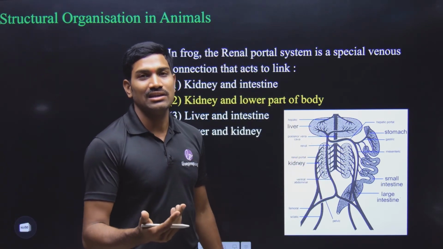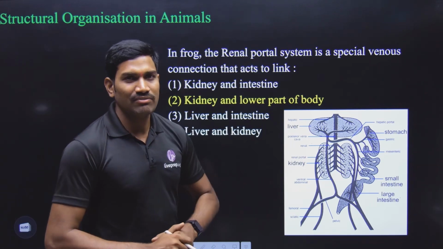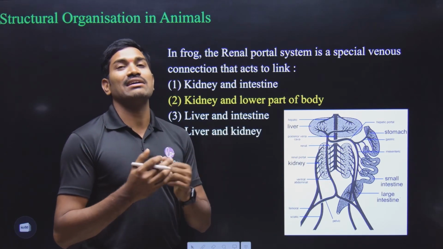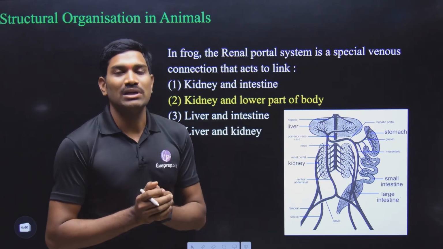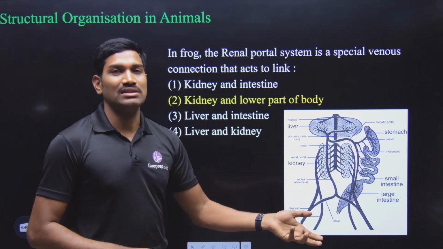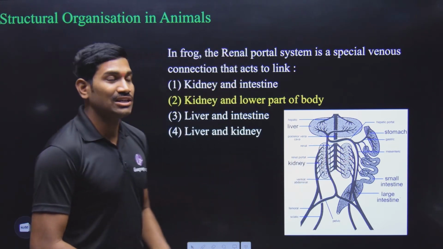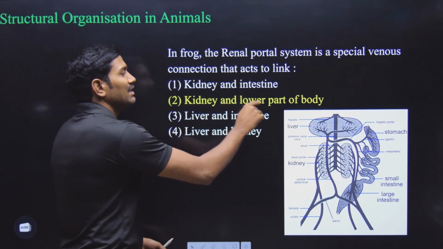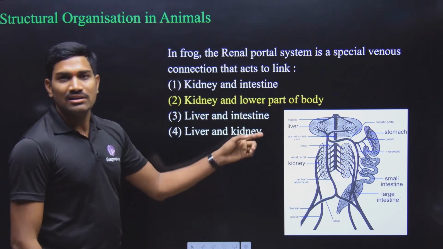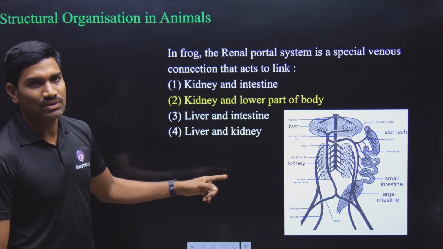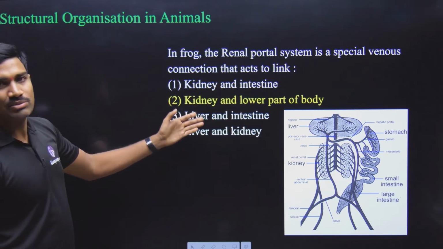Renal means what? Kidney. Yes or no? Already regarding the portal system, we discussed very clearly. The name we give is with respect to the collecting organ. The kidney is collecting the blood, so that's why it is the renal portal system. From the lower parts of the body, the kidney is connecting. So what are involved here? Kidney and the lower parts of the body. And this is applicable only for the frog. It is not applicable to the human. Please observe this. Clear? The answer is option 2.